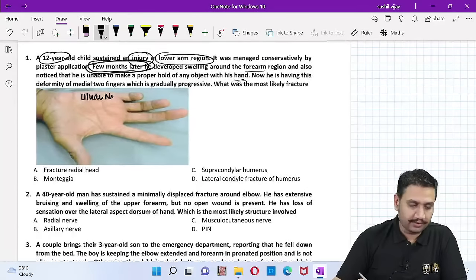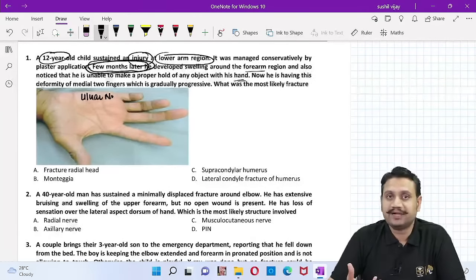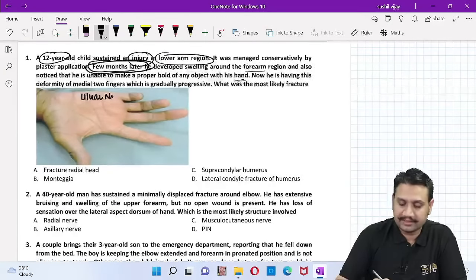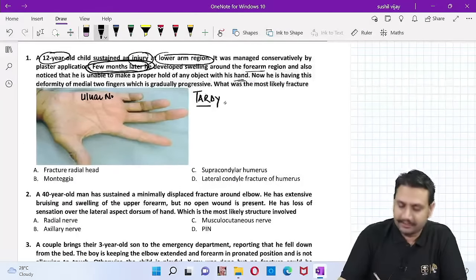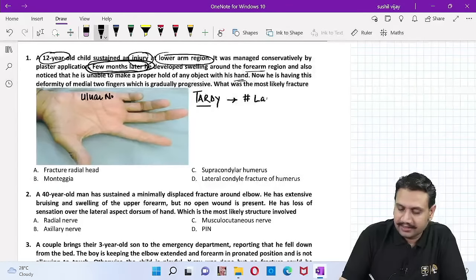So what we are talking about is a late involvement of the ulnar nerve. What do you call that? The situation here is a tardy ulnar nerve palsy, the late involvement of the ulnar nerve. And where do you see the tardy ulnar nerve palsy? It is seen with the fracture lateral condyle of the humerus, which has gone into what complication?